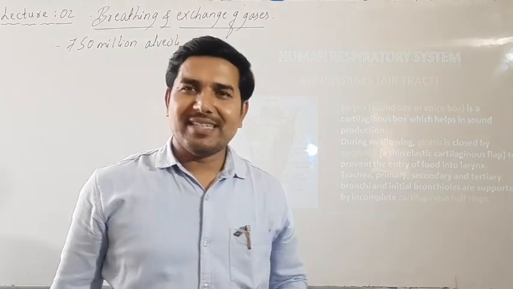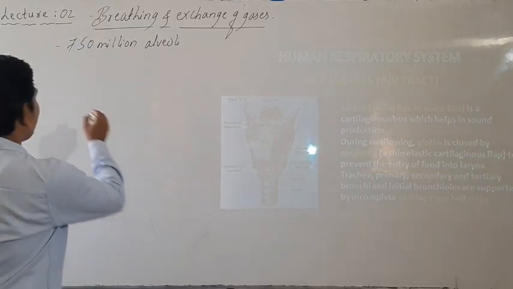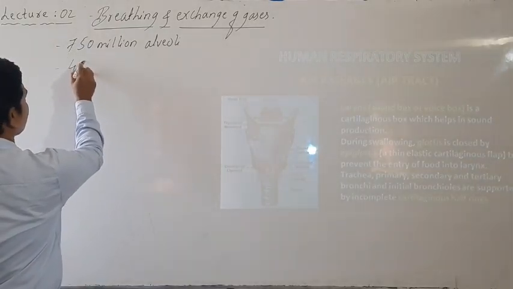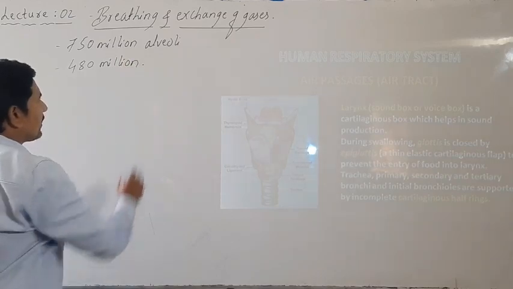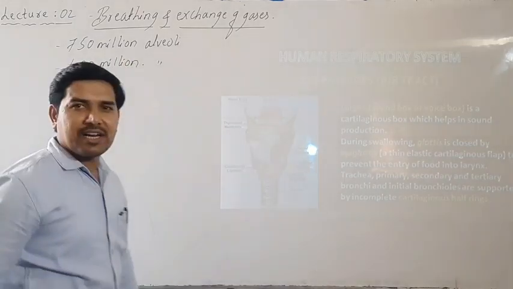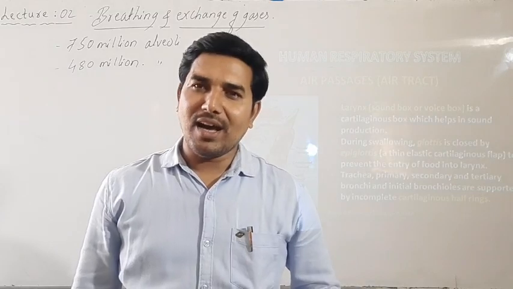The average is said to be 450 million alveoli.